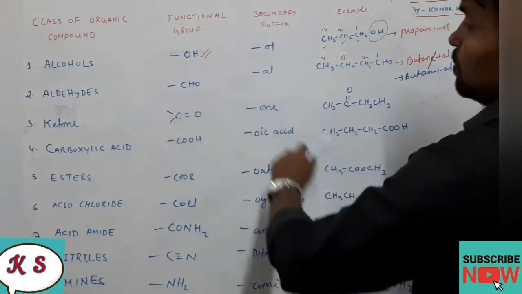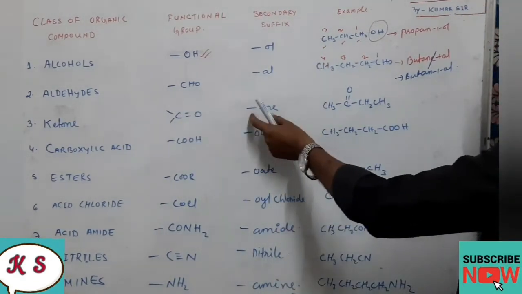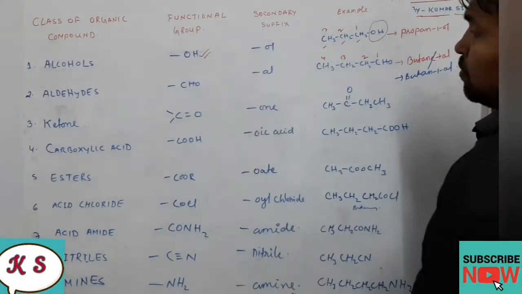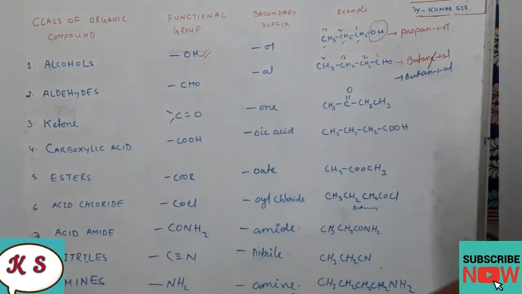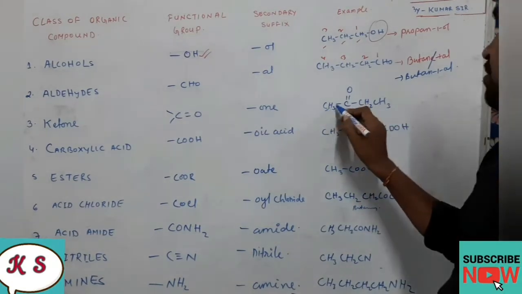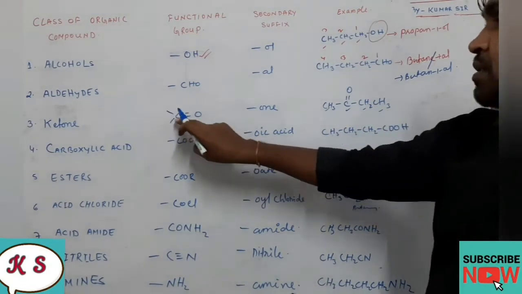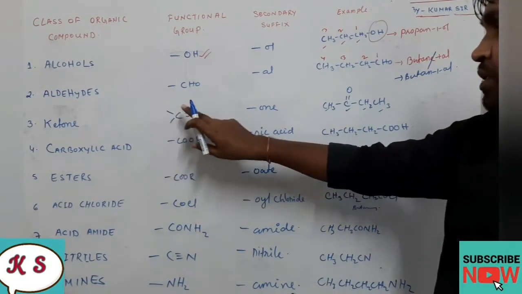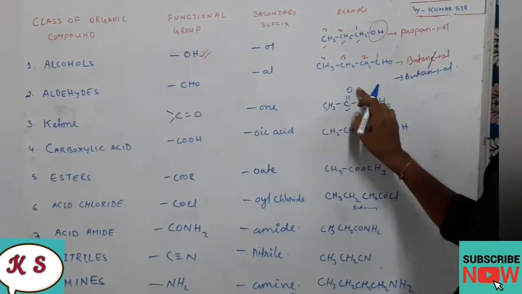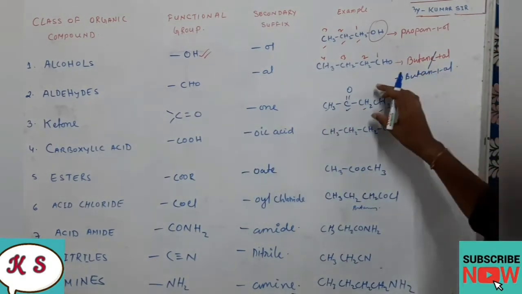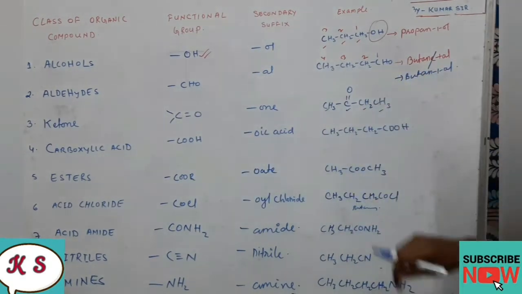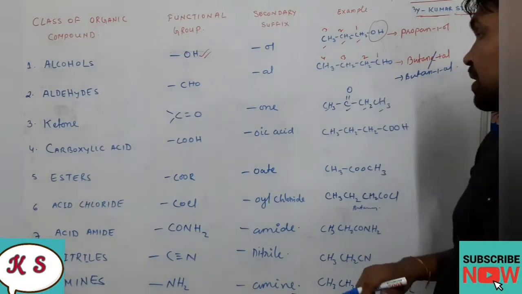Next class of organic compound is ketone, and the functional group here is what? C double bond O, and the secondary suffix here we are using is one. So one example is given here. You see CH3, CO, CH2, CH3. Functional group is what? C double bond O. So double bond O is there or not? That means this is what? Which class of organic compound?